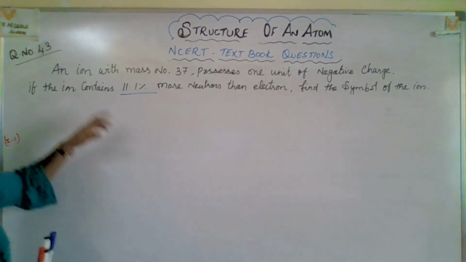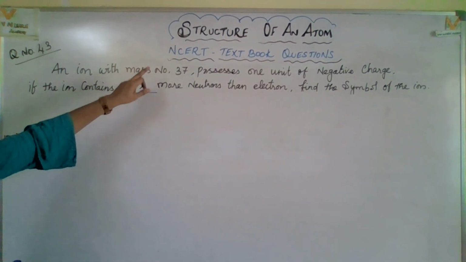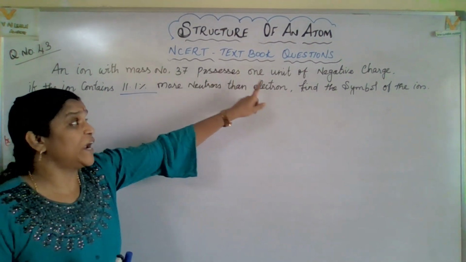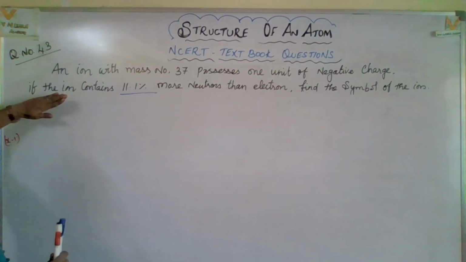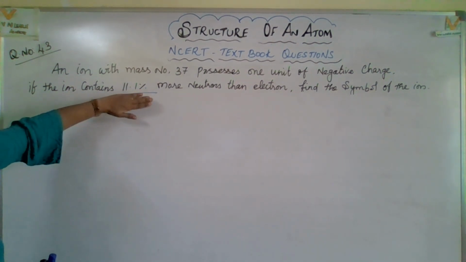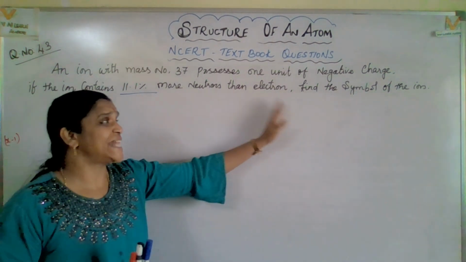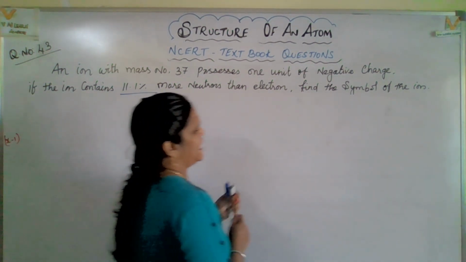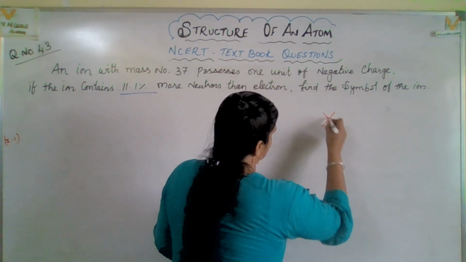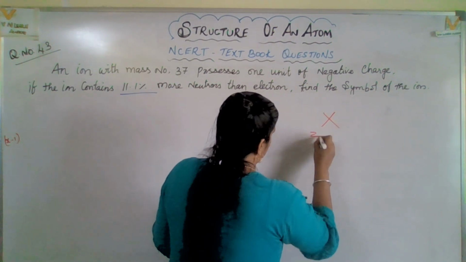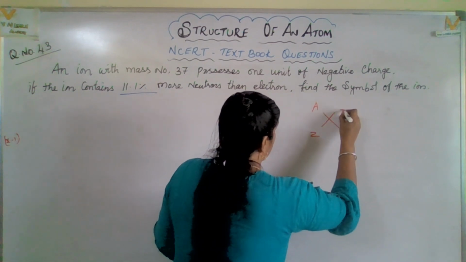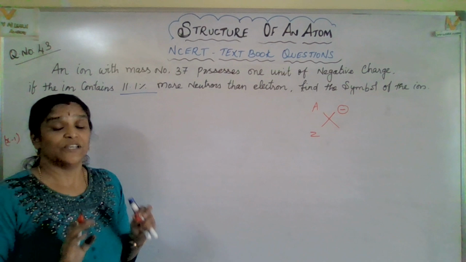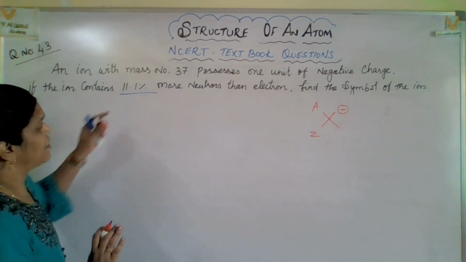Now let us check another question. An ion with mass number 37 possesses 1 unit of negative charge. If the ion contains 11.1 percent more neutrons than electrons, find the symbol of the ion. See here, they have given very clearly X is an element, Z is the atomic number, A is the mass number, and one negative charge is also available in this. So you have to find out what they are.